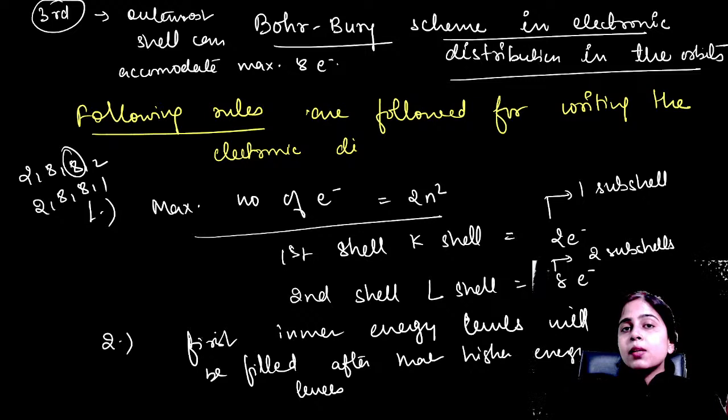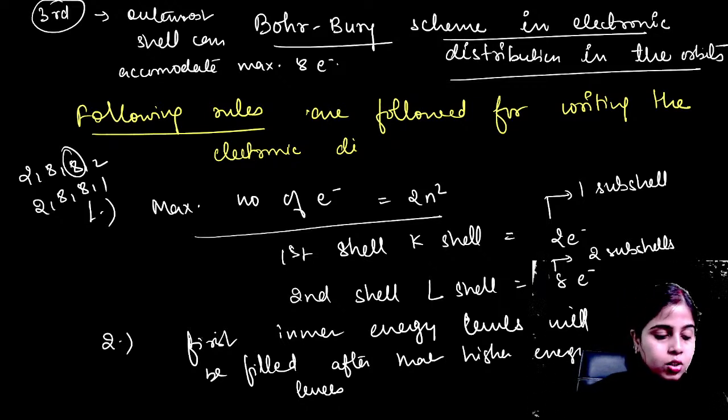So chemically stable means the atom which is stable after participating in the chemical reaction. So Bohr and Bury were together known for giving this octet rule and a definite electronic distribution scheme. Bury was the one who, along with Niels Bohr, gave or improved this atomic model. Okay, and thus we got this octet rule, this electronic distribution, this 2n square formula from this model only.